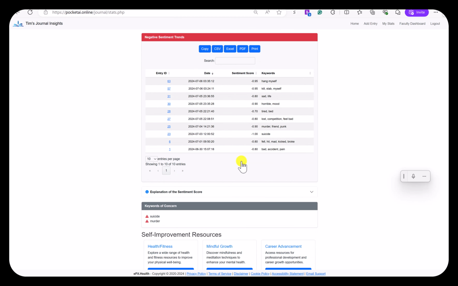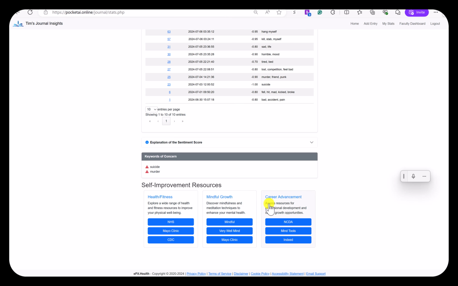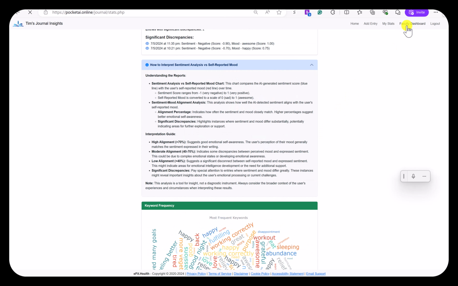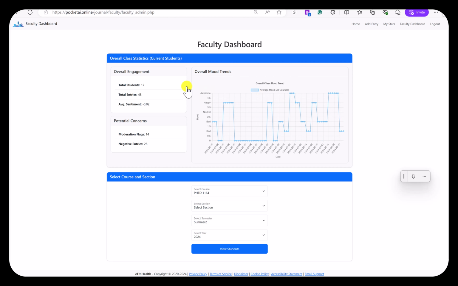If there is a journal entry that's flagged, the faculty member automatically receives an email notification so that they can reach out to the student and make sure everything is okay. It also will send an automatic email to the counseling department. I spoke to the manager of disability services, and she said, yes, when they get flagged, have the email sent to her, and then they can reach out to the student. So it's a nice intervention system as well. And then self-improvement resources.